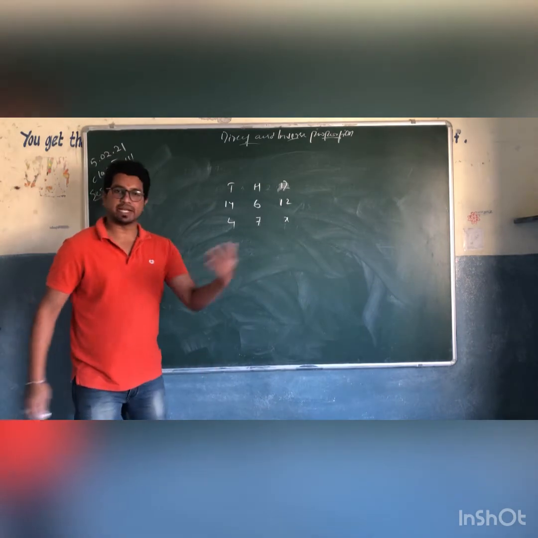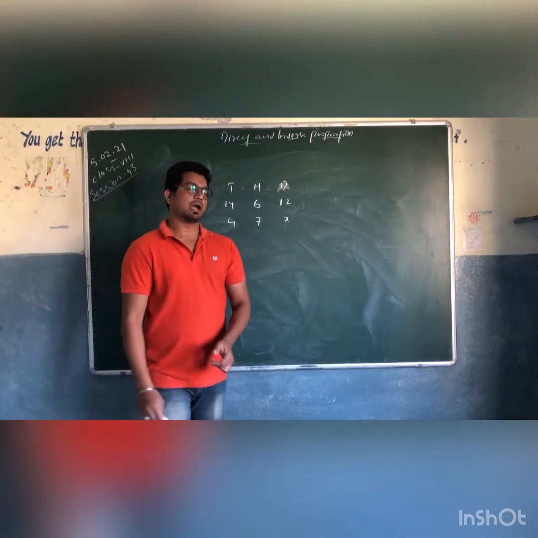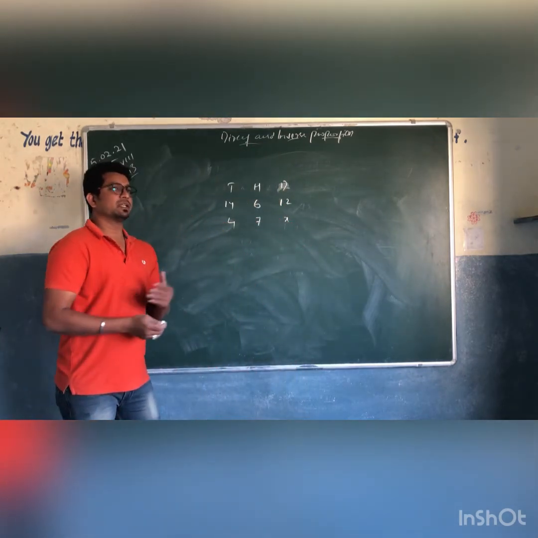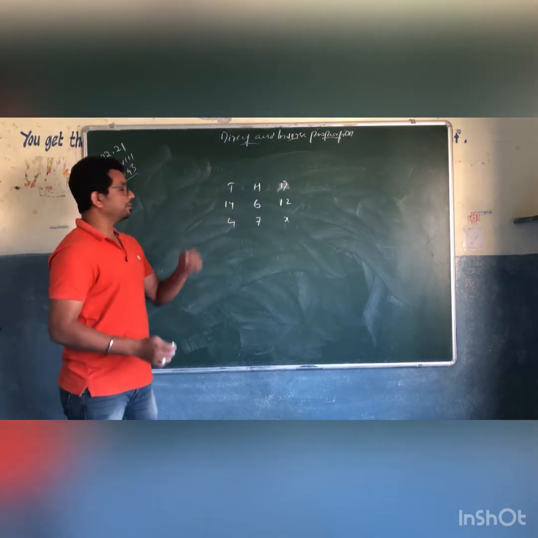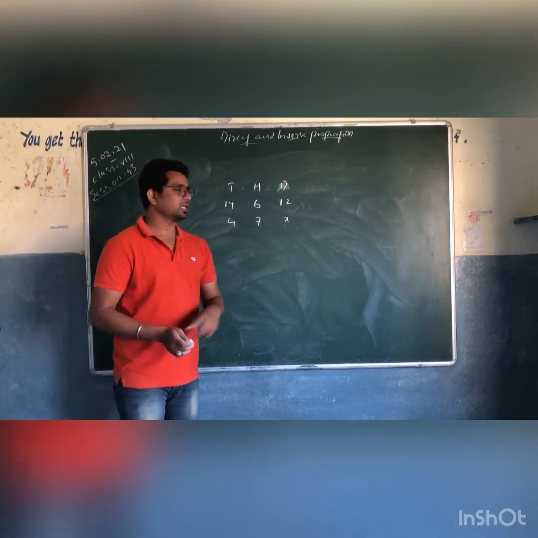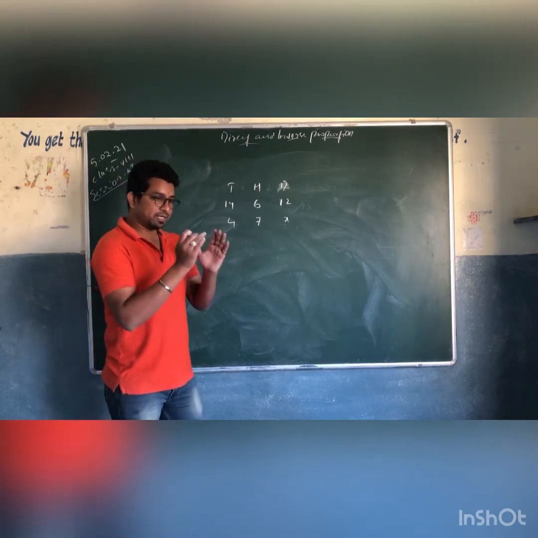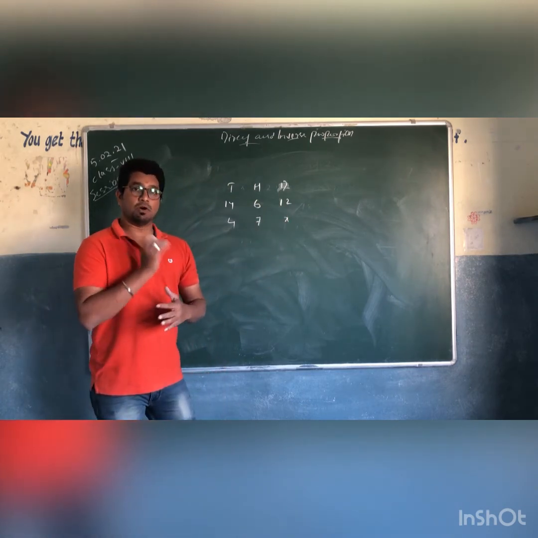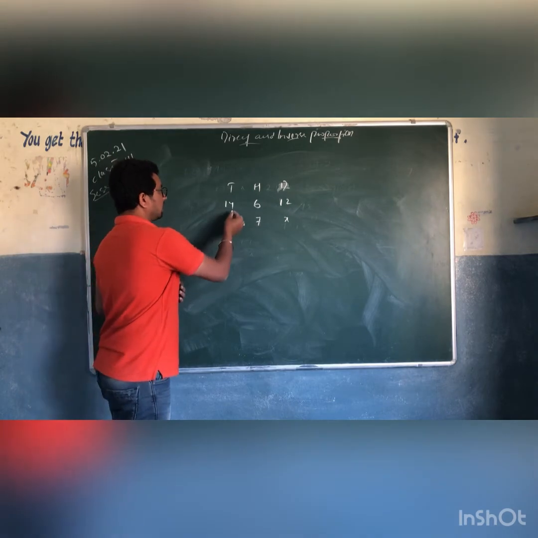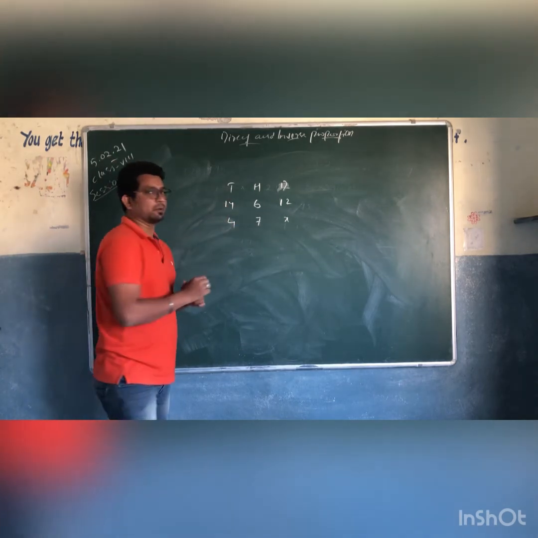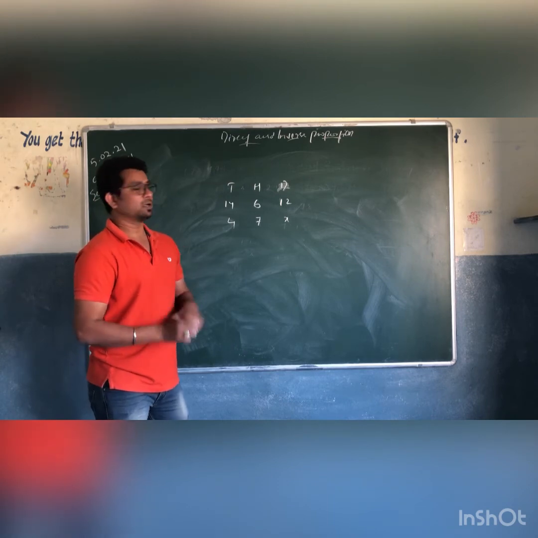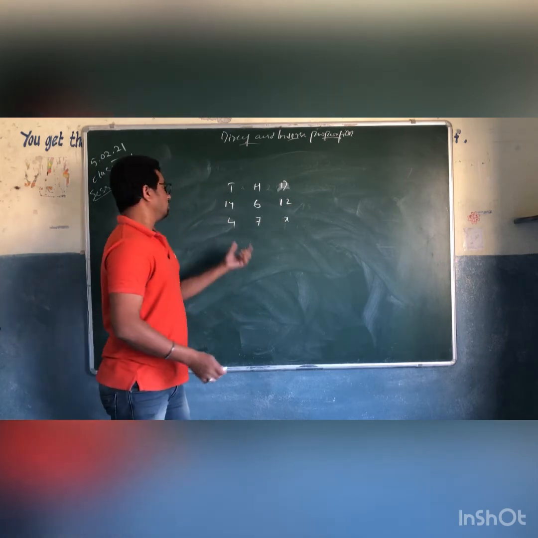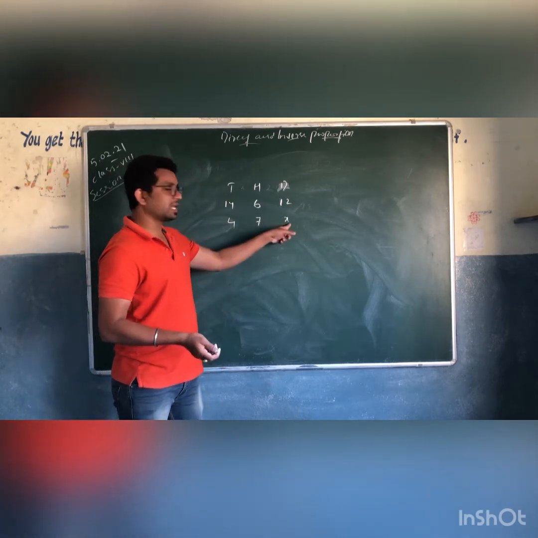See, we have a mathematical textbook, and that needs to be typed. Someone has to type. So they have appointed 14 people, and each person is working 6 hours per day. To complete that book, they have taken 12 days. What if I remove 10 people and keep only 4 people? 14 men are taking 12 days. What if only 4 people are there? Will it be increased or decreased?